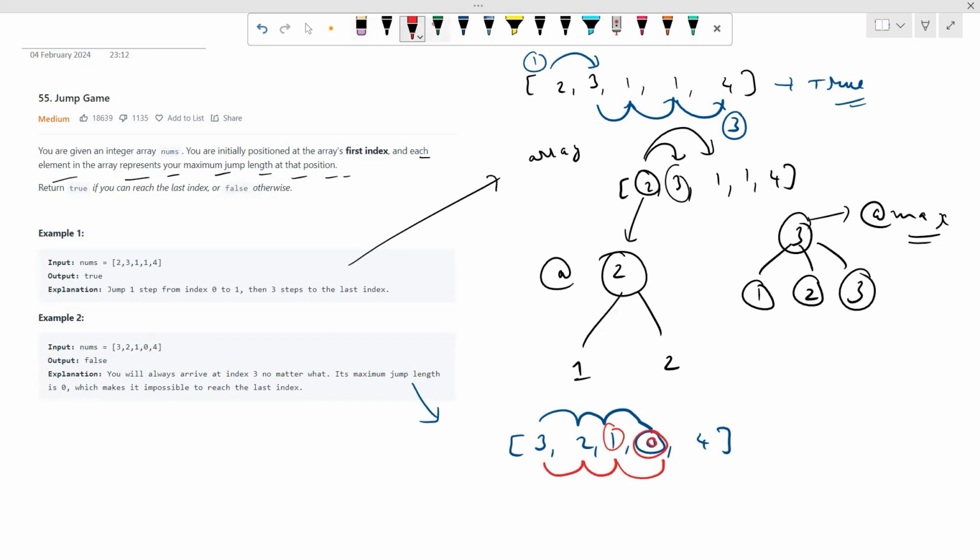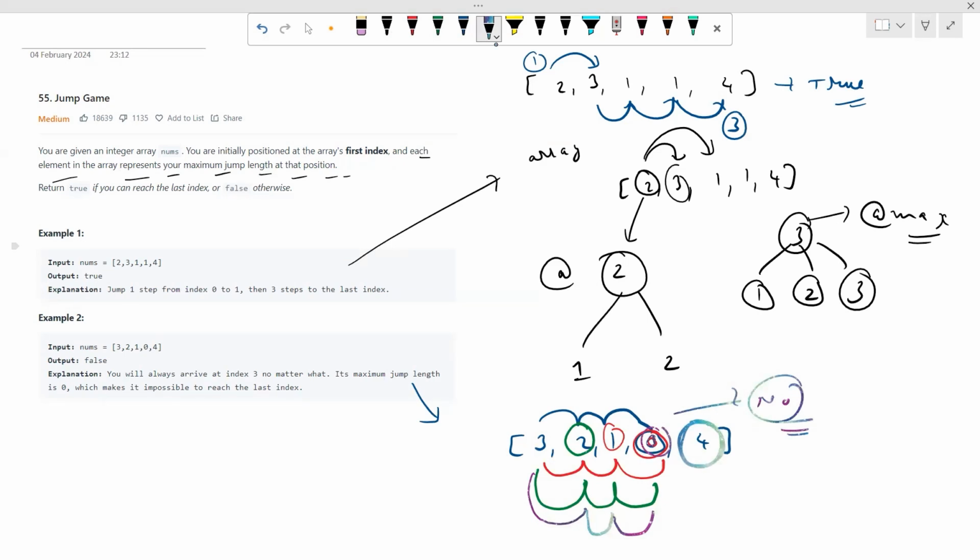Let's try the third one also, which is by taking 1 jump. When we are at this position, let's try to take two jumps initially, 1, 2. Again, we encountered 0, so there is no such way. Now let's try a different one. After taking 1 jump, we'll take 1 jump from this 2, because at max we can have 2 jumps. So again, we encountered 0 over there. So there is no possible way from which you can reach the last index.